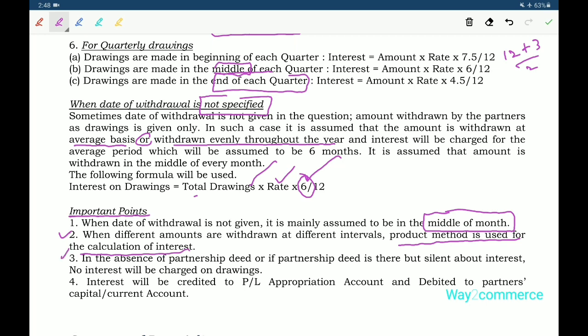Third: in the absence of a partnership deed, or if the partnership deed is silent about interest, no interest will be charged on drawings. Fourth: interest will be credited to profit and loss appropriation account and debited to partners' capital or current account. We already discussed this in profit and loss appropriation account.